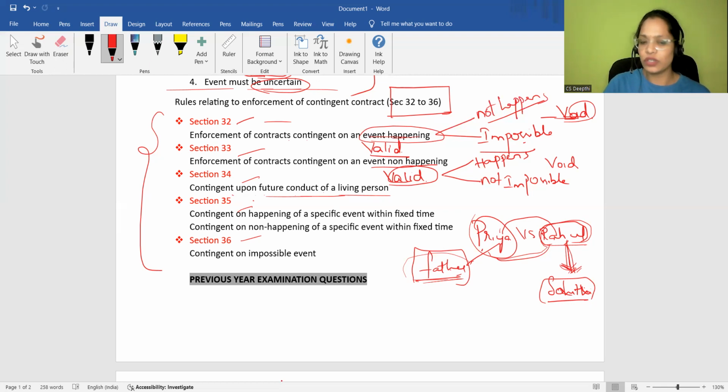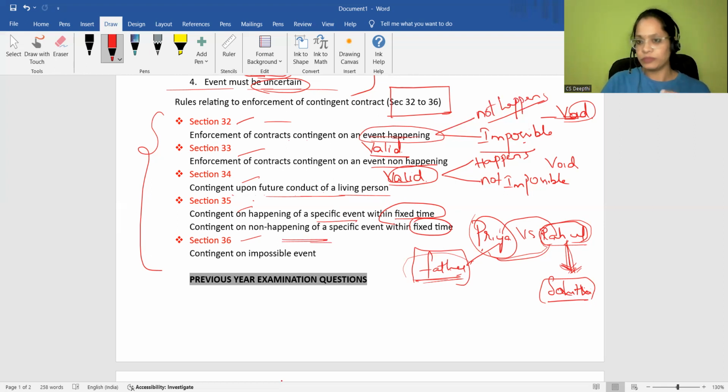Section 35: contingent on happening of a specific event within fixed time, and contingent on non-happening of a specific event within fixed time. Both are similar, but the first is related to the happening of an event, and the second to the non-happening of an event.